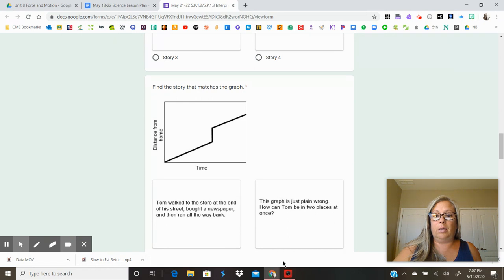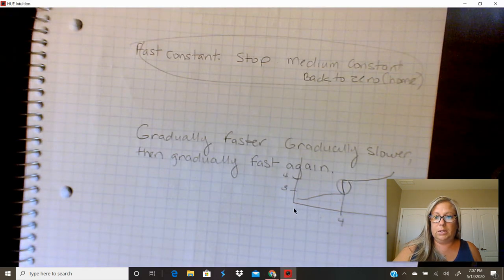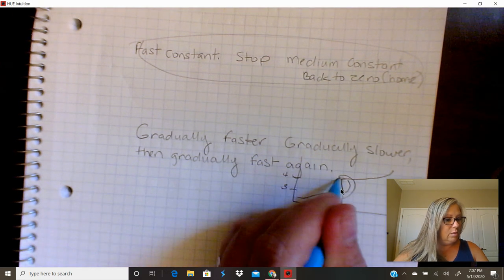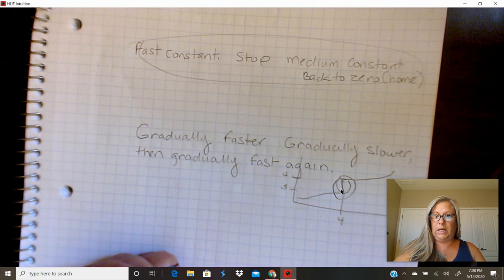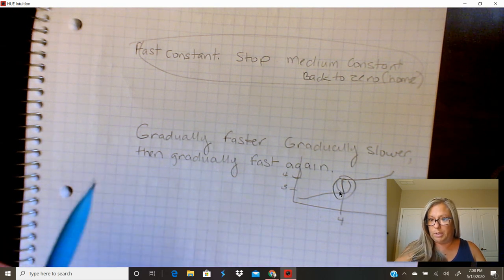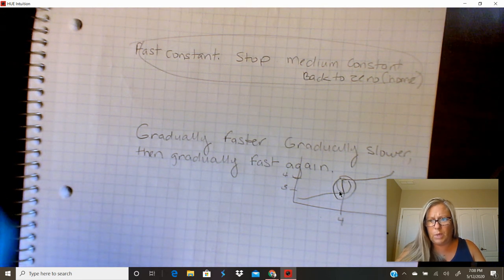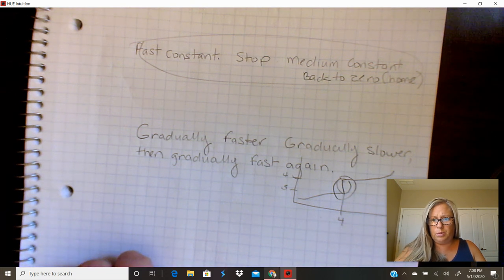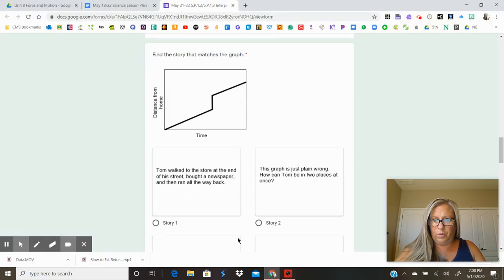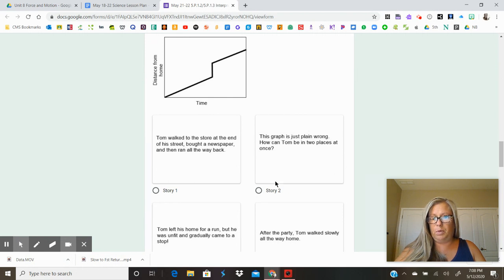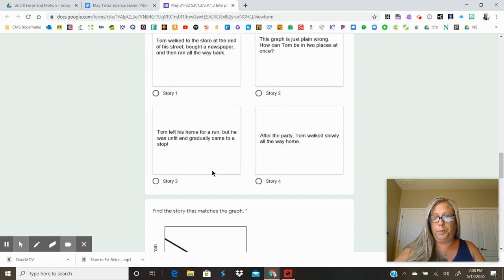Ooh, now. All right, I think we might know it, right? Because look, I showed you how having that kind of part in your graph means that you're moving, but no time is passing. And you can't move without time passing. Time's always passing, right? So this is just impossible. So this one leads us back to the one we skipped before. This graph is just plain wrong because it shows that Tom is in two different locations at exactly the same time. Two different distances from home all in the same time. It's impossible. All right, we're going to go on to the next one.